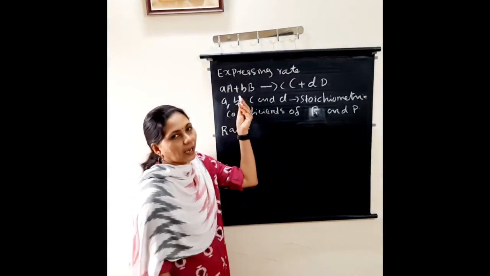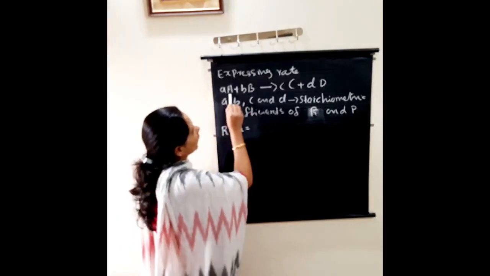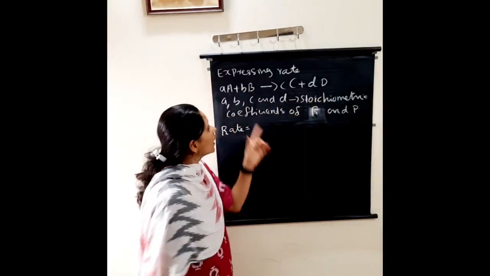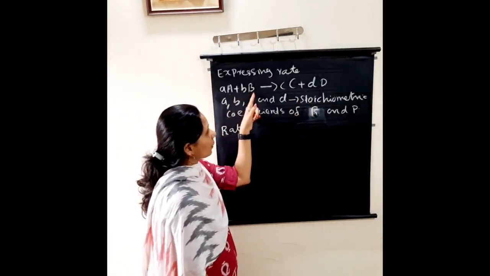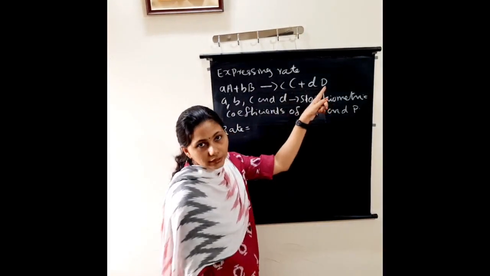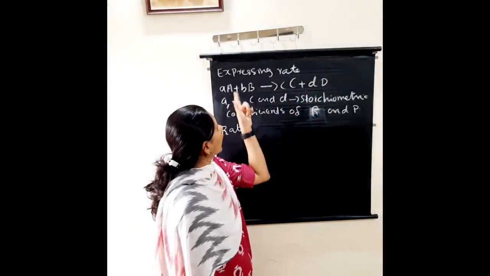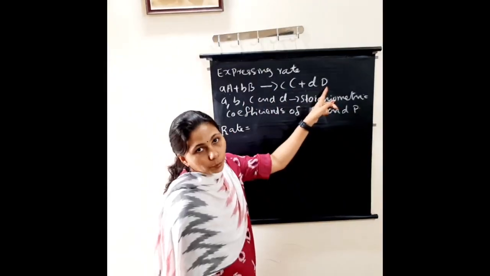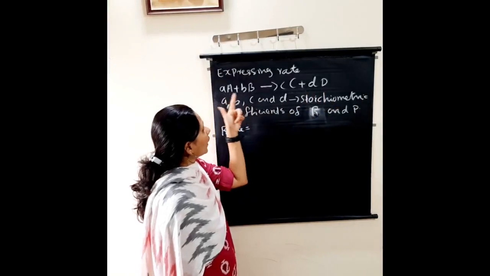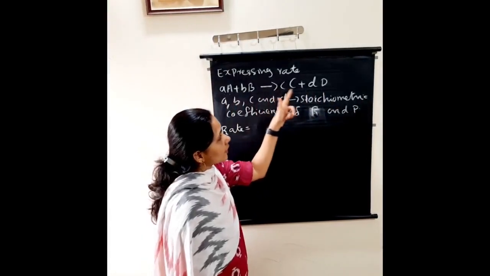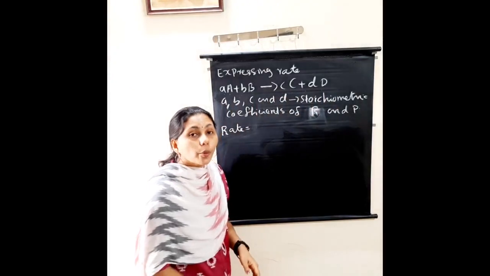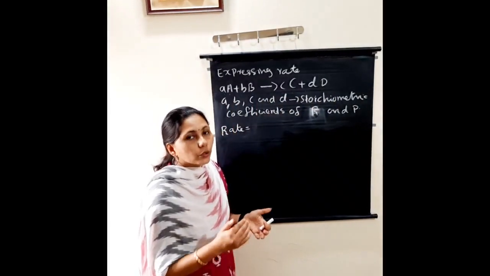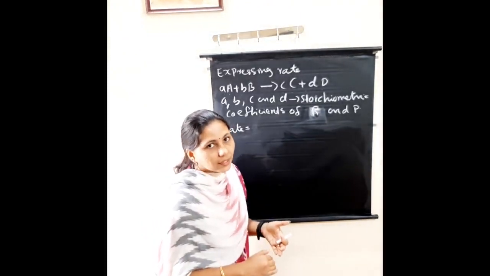Consider a general reaction, aA plus bB gives cC plus dD. Here capital A and B are the reactants, and capital C and capital D are the products. And small a, small b, small c and small d are the stoichiometric coefficients of the reactants and products.